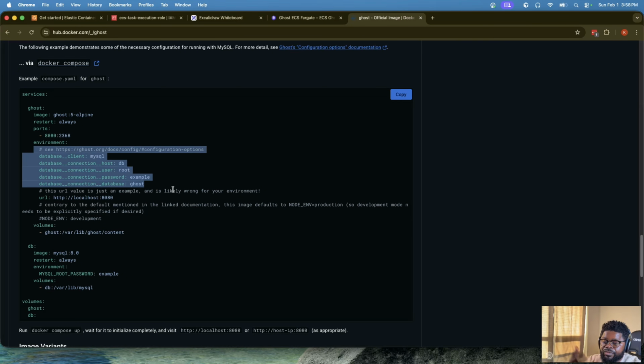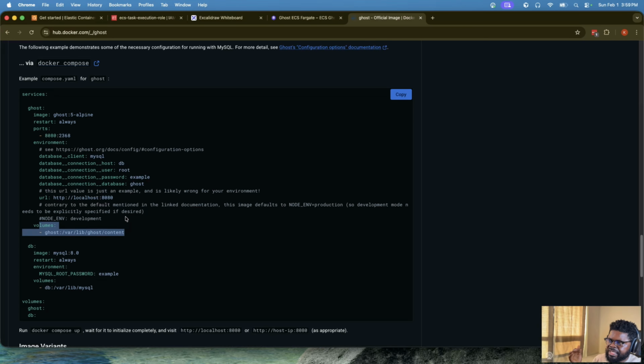Honestly, if you know Docker, if you've done Docker with me at some point, you know that this is basic stuff. If you have a container running, sometimes it needs an environment variable for it to run correctly, right? So in this case, it needs a user, a password, a database, right? And sometimes you need to mount volumes. In this case, we won't create a volume here. They have a DB that they are doing. So this is like a Docker Compose file that you can just run locally if you wanted. But in our own case, we're just using ECS to do the same thing, okay?